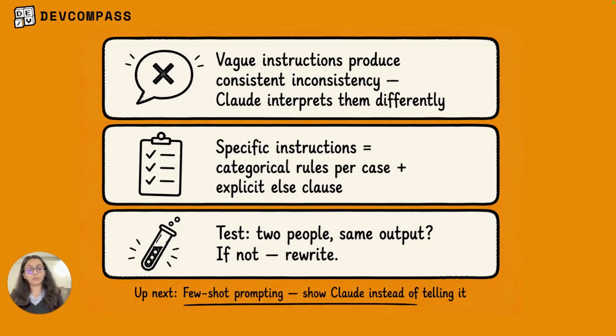The next video is about the most powerful tool for getting Claude to produce the exact output format and style you need, and I know so many of you would be excited for it. It's about few shot prompting. When your categorical rules still leave Claude unsure of what correct looks like in practice, then examples make it concrete. So I will see you in the next video.